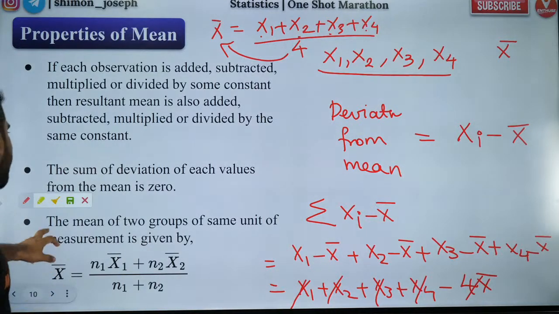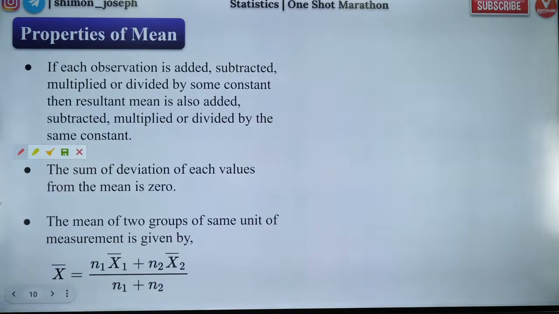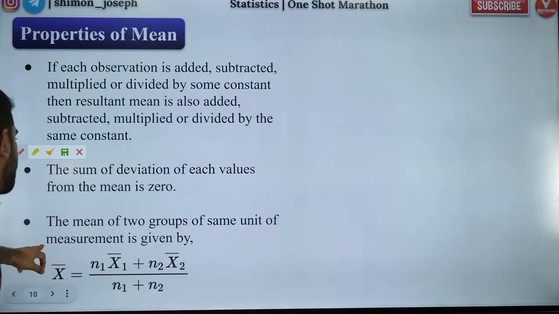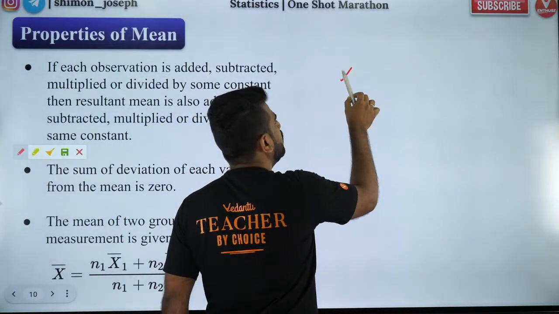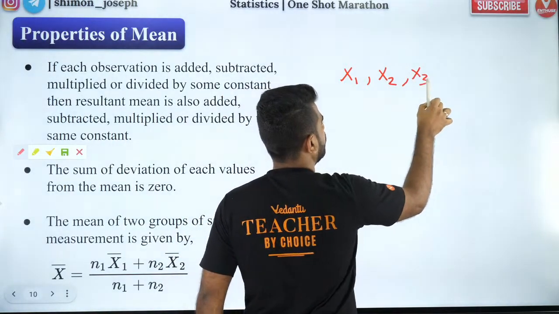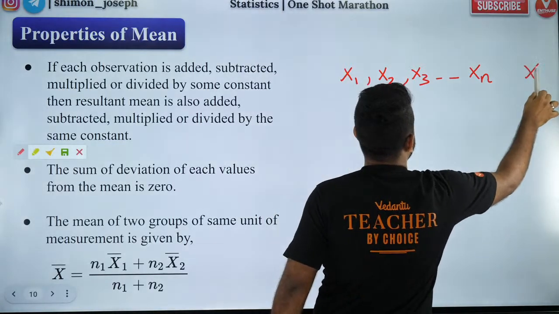I have explained the second point also. Let's go to the third point now. What is the third point? The mean of two groups of the same unit of measurement is given by this one. Let's say you have one group in which you have x1, x2, x3, up to xn, and their mean is x bar.